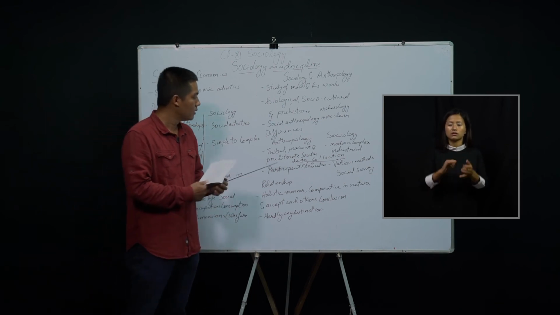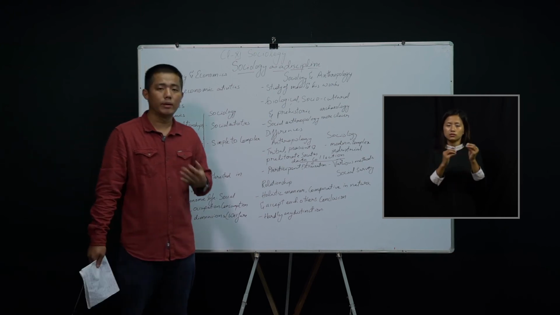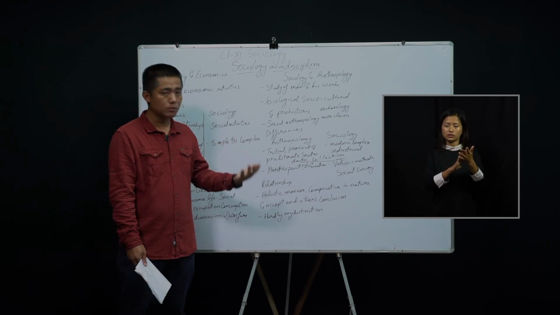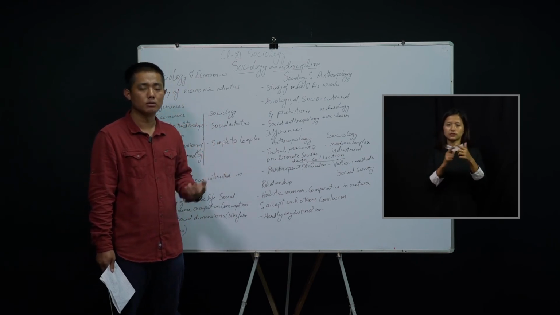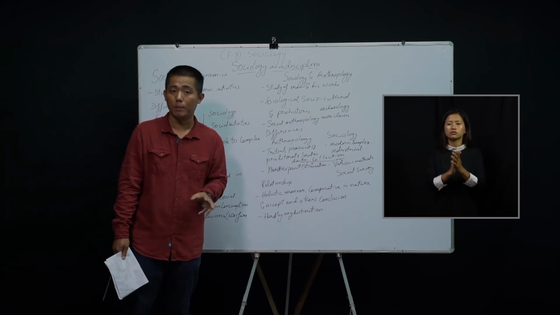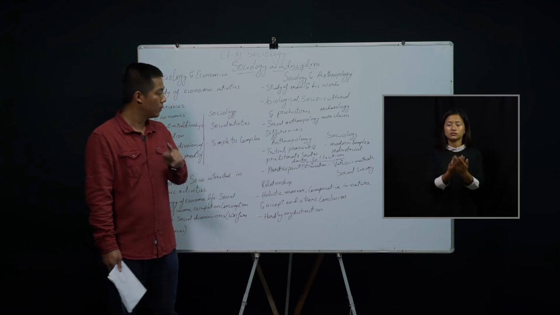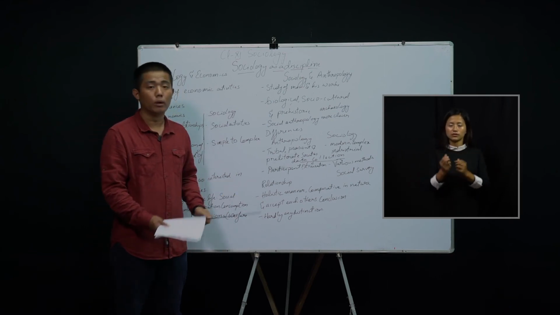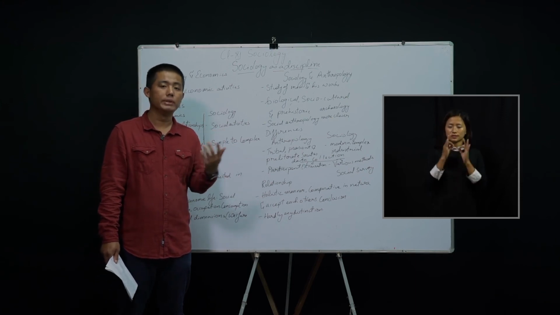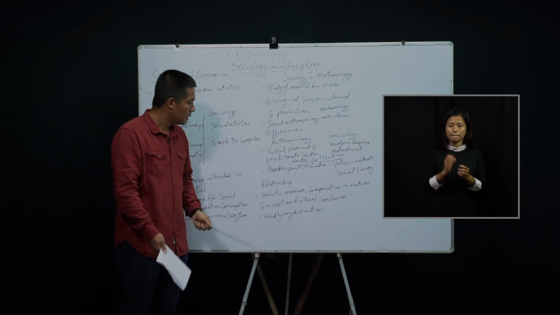The next is the difference between anthropology and sociology. Anthropology studies the tribal, peasant society or even the pre-literate society. Sociology studies the complex societies, such as the modern societies, industrial societies, how they came into being, and what role they play in the society. So anthropology mostly deals with the simple societies, sociology more with the complex societies.